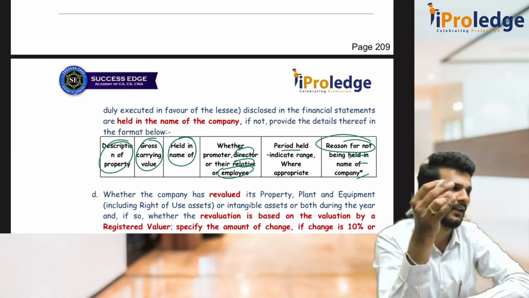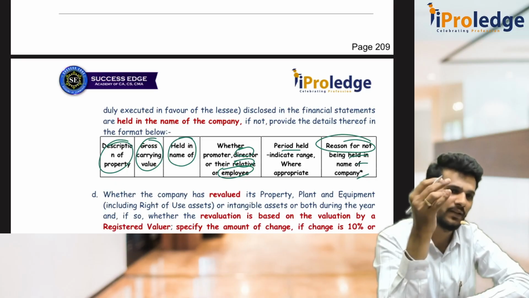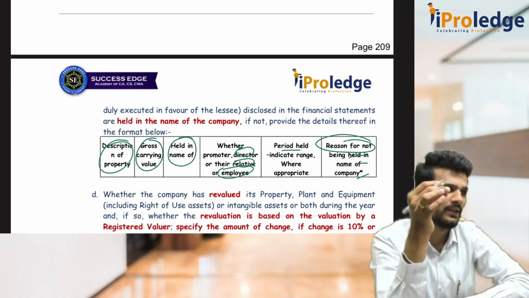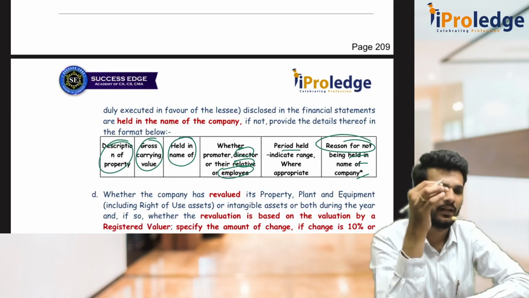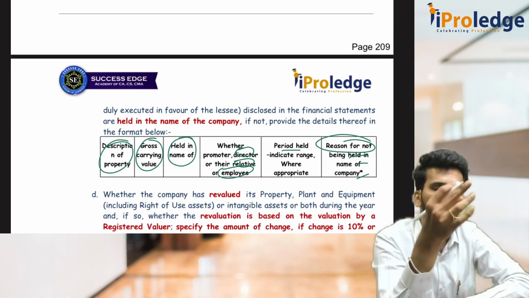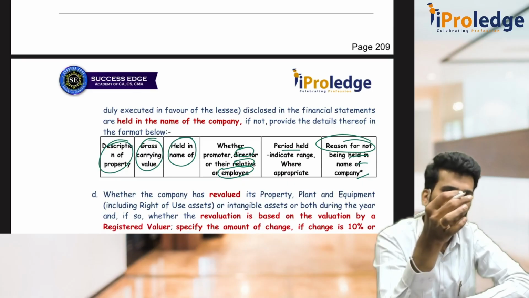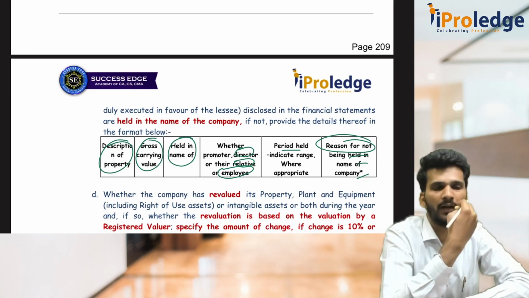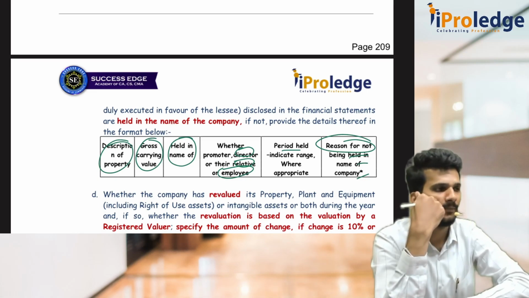Second part is whether the company is doing the physical verification of the assets on a reasonable interval basis. Third one, if the company is having any immovable property, whether those properties are held in the name of the company or not. If not, you have to give the details as below. One is description of the nature of property, gross value, carrying value, held in the name of whether he is a promoter, director, what is the period he is holding, 1 year, 2 year, and what is the reason for not holding in the name of company. That is the third one.